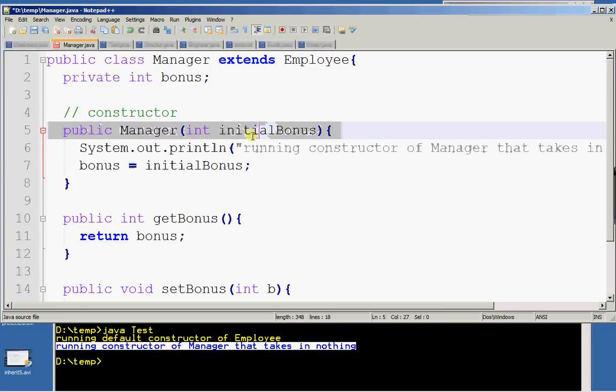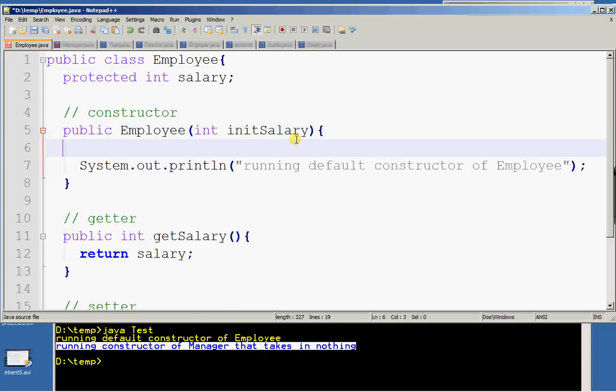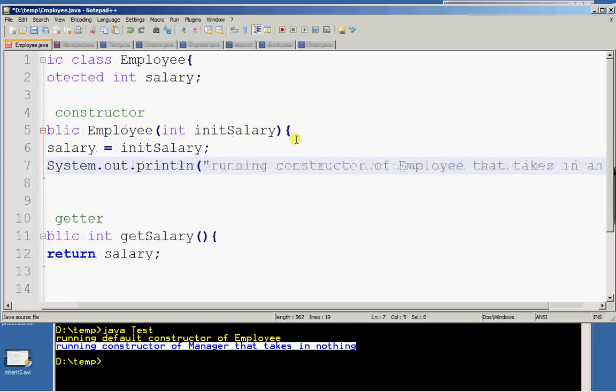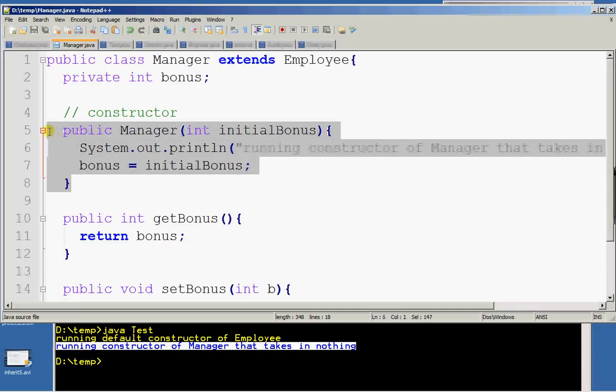And the Employee class, let me change the Employee class a bit so that it has a constructor which takes in an int, the initial salary. This is the only constructor. Employee has a constructor which takes in an int only, no default constructor. Manager has a constructor which takes in an int only, no default constructor.